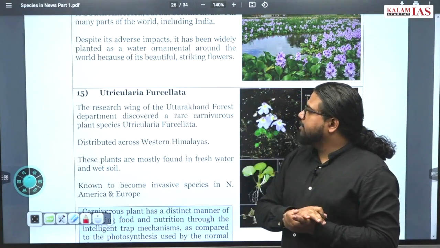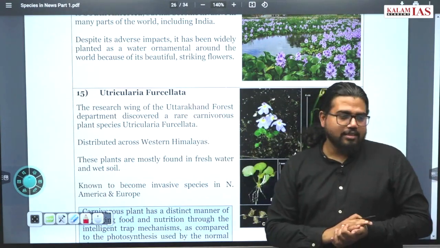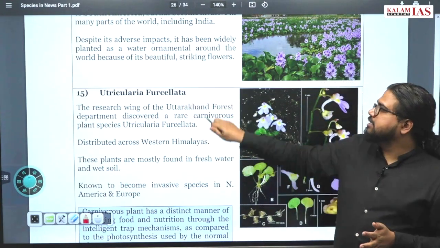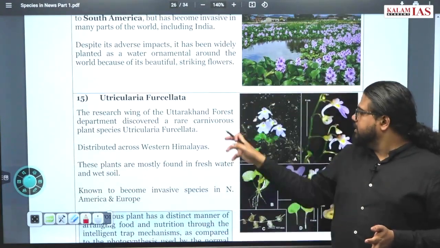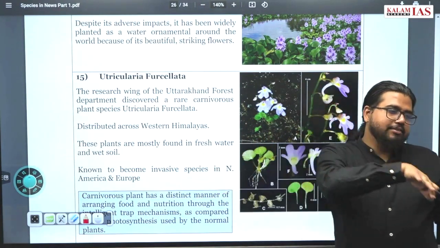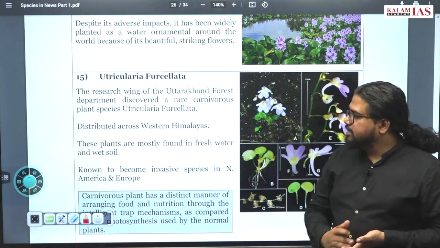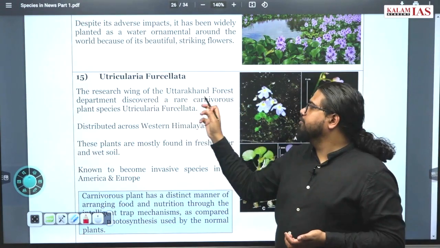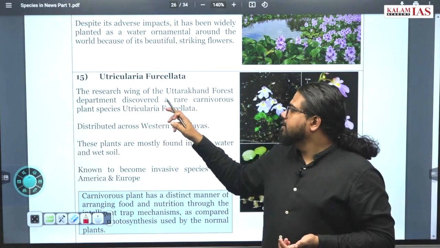Another is Utricularia furcellata. What exactly is this? Pronunciation, you can go through it. All these were invasive species from different parts of the world introduced to India. This is a plant which is mostly native to India, but this can act as an invasive species in other countries like Europe or American continents. So this is a research wing of Uttarakhand Forest Department that discovered a rare carnivorous plant species named